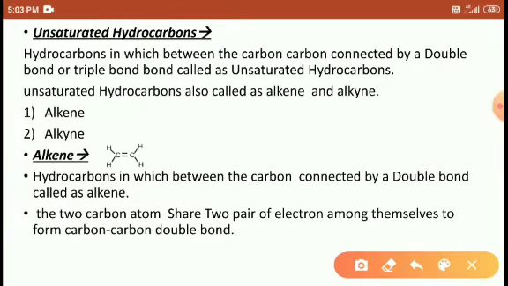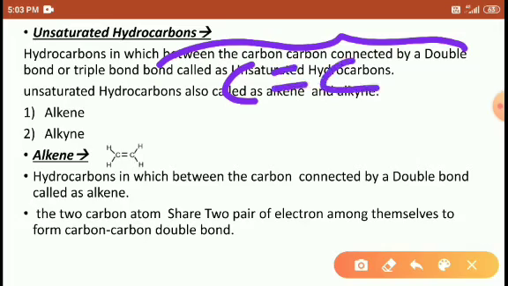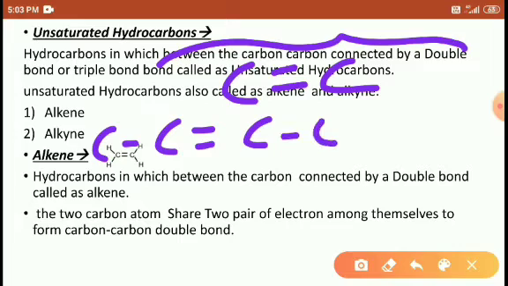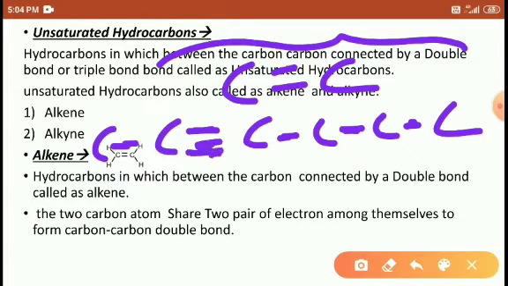Second one, unsaturated hydrocarbon. The hydrocarbon in which the carbons are connected by a double bond or triple bond is called an unsaturated hydrocarbon. So between the carbons, a double bond, like this. Here a single bond, here a double bond, then single bonds. So it is unequal, a double bond is present here while the rest are single bonds. That is what we call unsaturated.